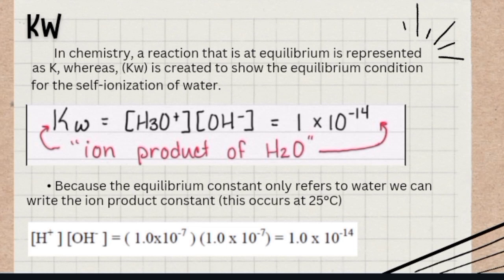Because the equilibrium constant only refers to water, we can write the ion product constant. This occurs at 25 degrees Celsius. [H+] times [OH-] is equal to 1.0 times 10 to the power of negative 7 times 1.0 times 10 to the power of negative 7, which is equal to 1.0 times 10 to the power of negative 14.